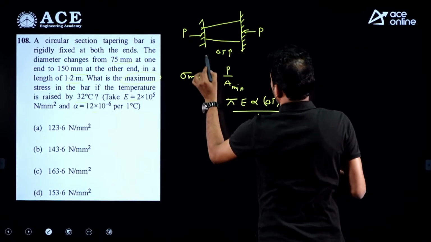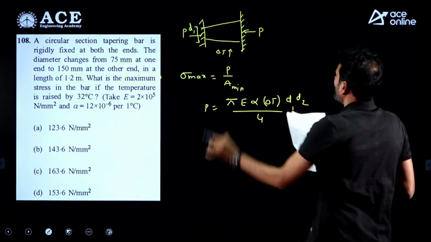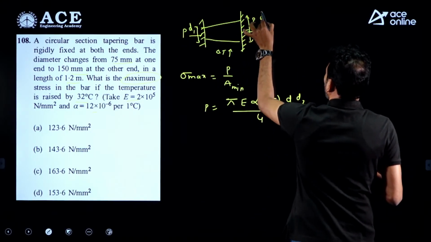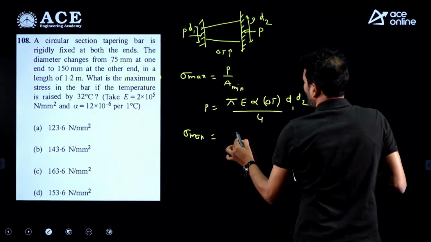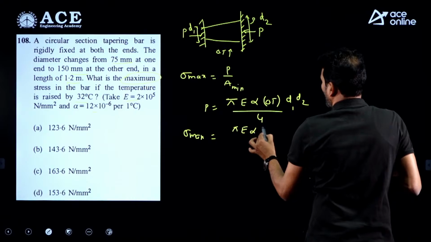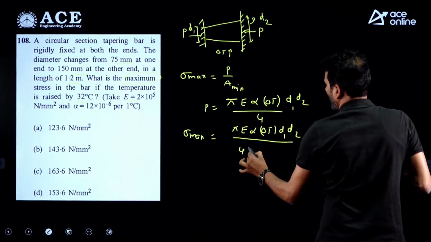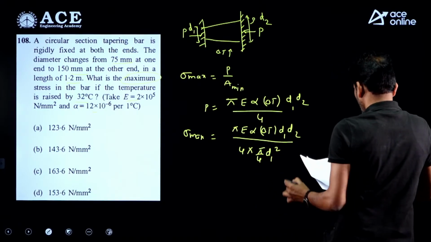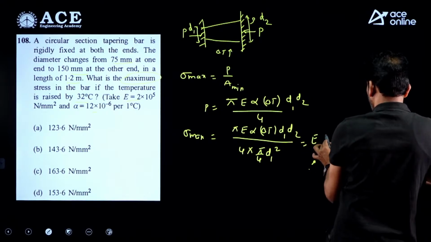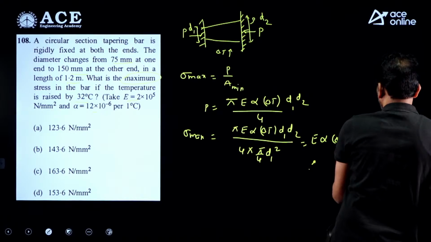Area, if I am taking this one, this is d1 I am taking. Minimum diameter side I am taking d1, and a larger diameter side I am taking d2. Then sigma max, if I am taking this one, P value pi E alpha del T d1 d2 divided by 4 into area pi by 4 d1 square. Just you can simplify it. If I simplify it, I am getting E alpha del T into d2 divided by d1.